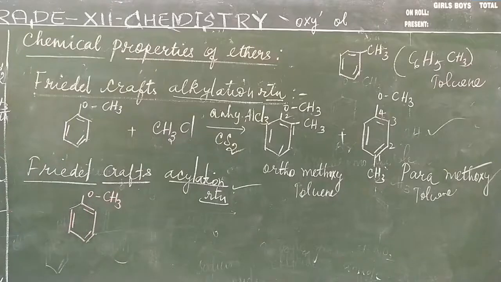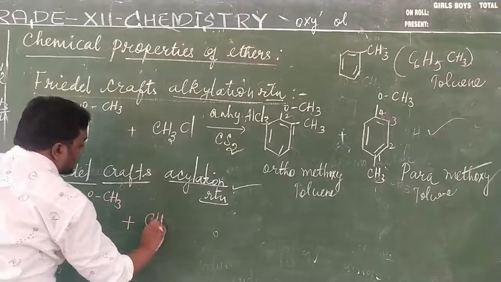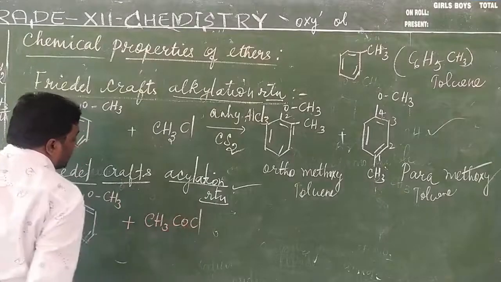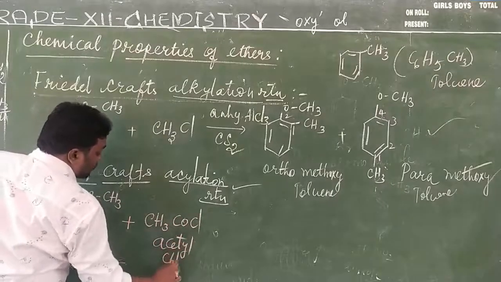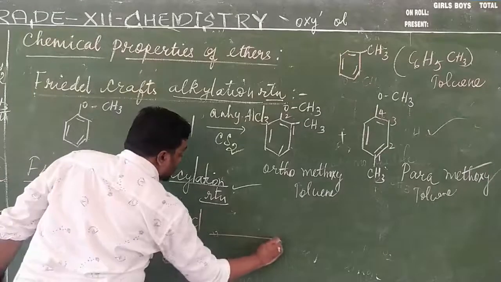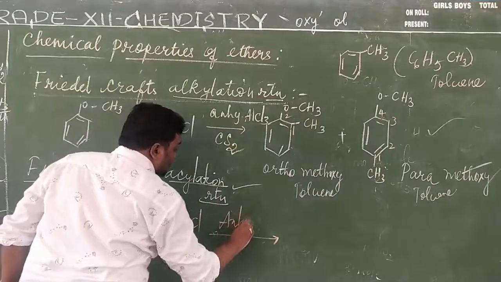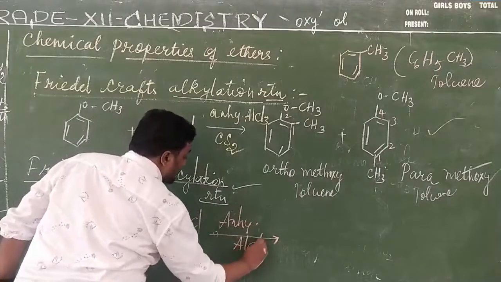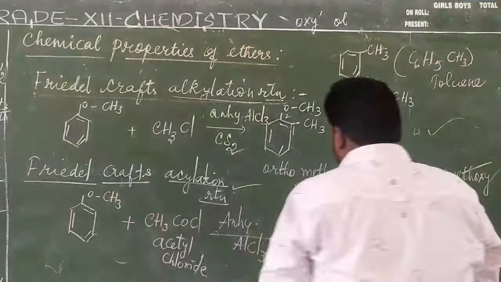We have to take anisole, and this anisole on treatment with CH3COCl. This is called acetyl chloride. For this reaction to take place, we need a catalyst. The catalyst is anhydrous aluminum chloride. What is the catalyst we are employing? We need anhydrous aluminum chloride.